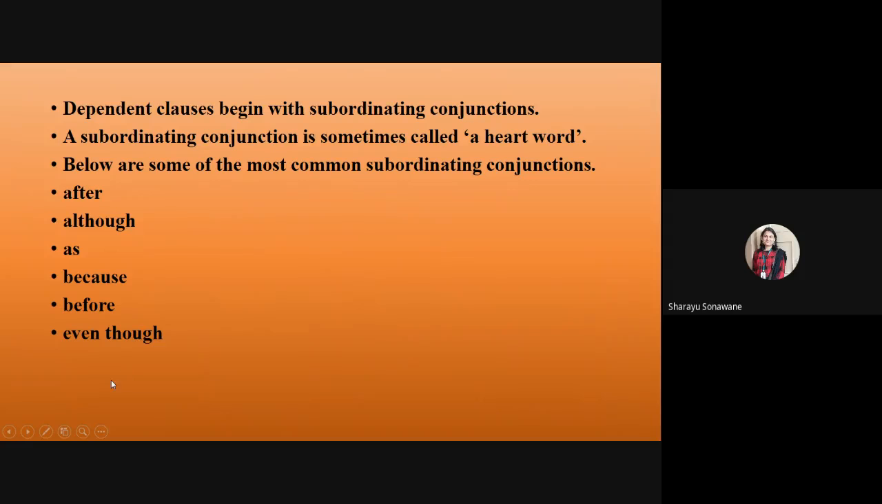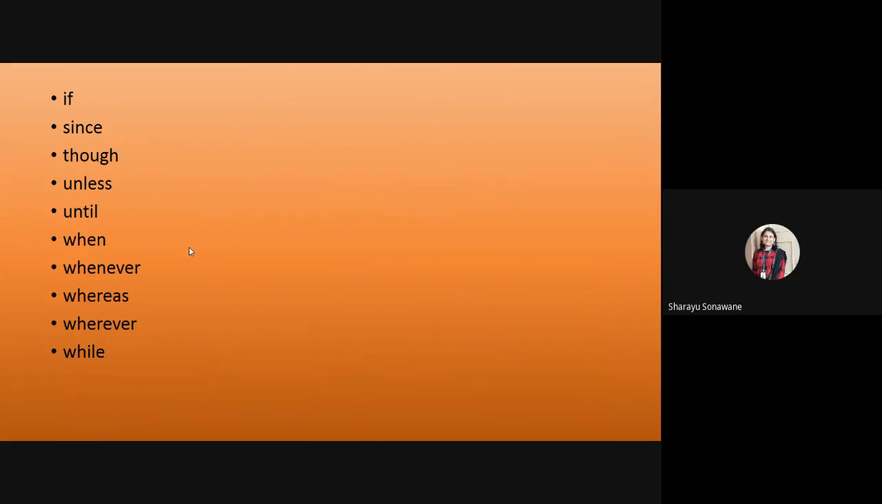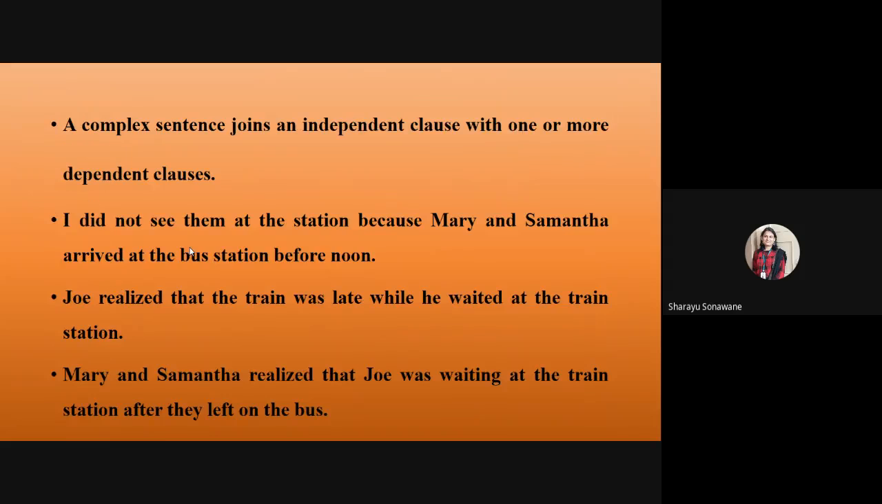Now these are some examples of common subordinating conjunctions: after, although, as, because, before, even though, if, since, though, unless, until, when, whenever, whereas, wherever, while, how, what. These are some common subordinating conjunctions.